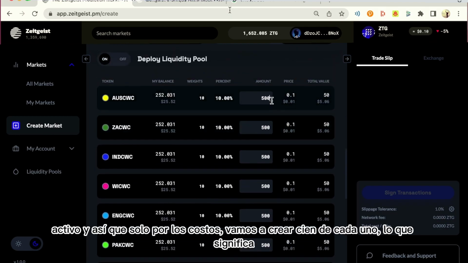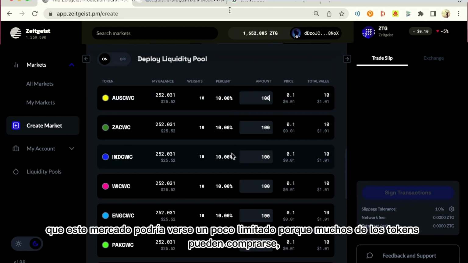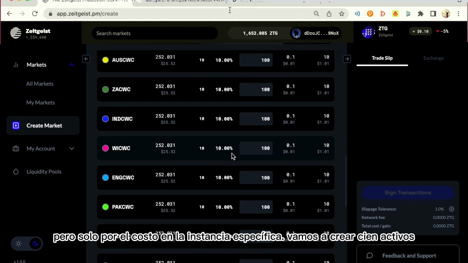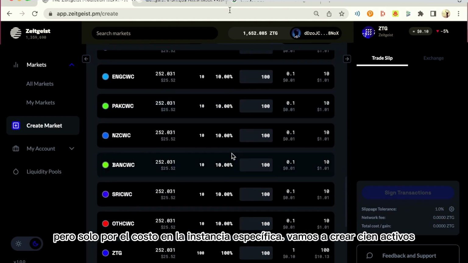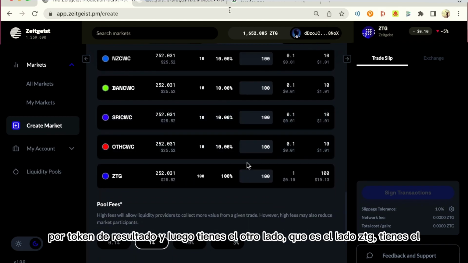And so just for the sake of costs, we're going to create 100 of each, which means that this market might get a little bit limited because a lot of the tokens may be bought up. But just for the sake of costs in this specific instance, we're going to create 100 assets per outcome token. And then you have the other side, which is the ZTG side. You have the counter pair.